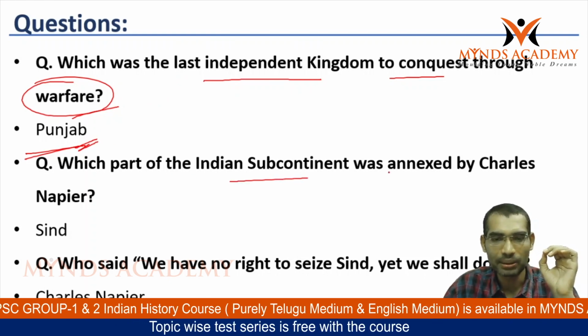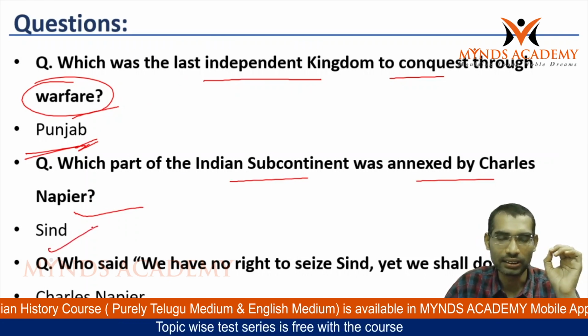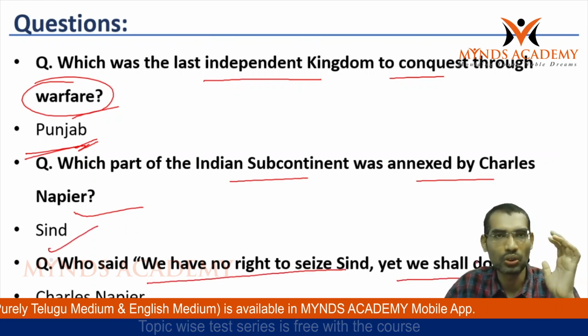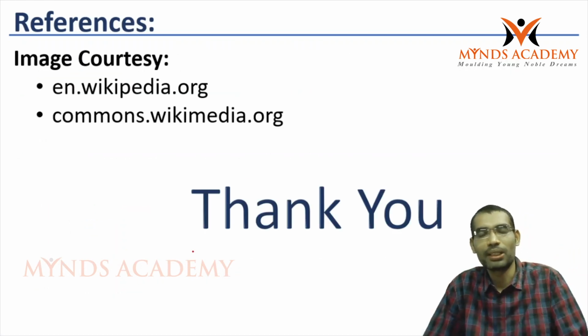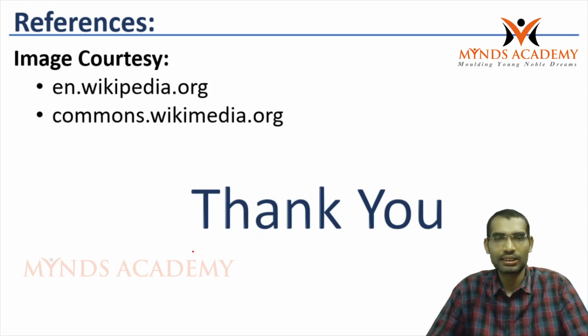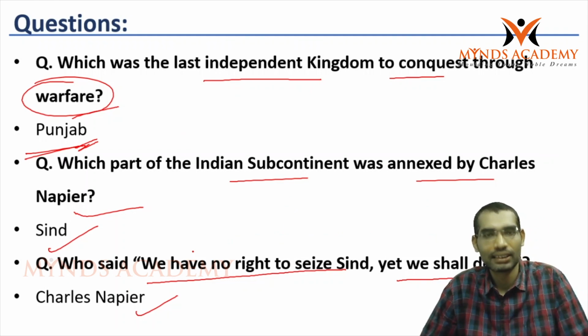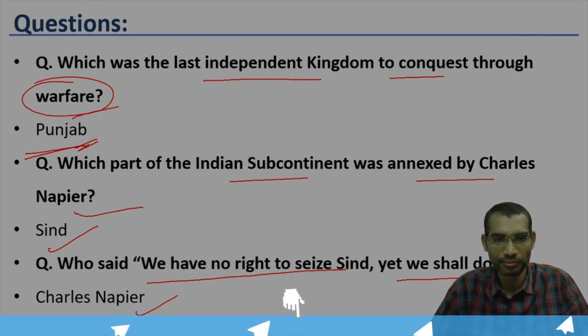Which part of the Indian subcontinent was annexed by Charles Napier? Sindh region. Who said, "We have no right to seize Sindh, yet we shall do so"? Charles Napier. So this is how questions can be asked. And with this, the chapter, The Conquest of India by the British, is completed.